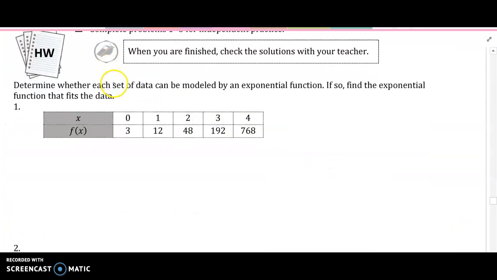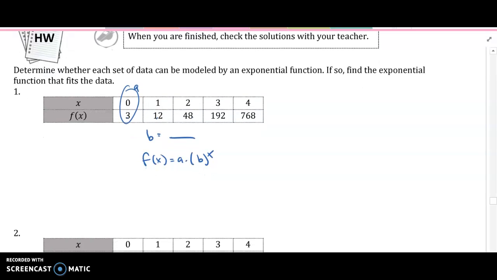Alright, so determine if it can be represented by an exponential function. So you gotta divide 12 divided by 3, 48 divided by 12, right? See if it's the same or similar. And then if it can, remember to find the exponential function. Remember this is a, right? And then to find b, you have to divide those two numbers. And then it's f of x equals a times b to the x. Okay, you could do this.